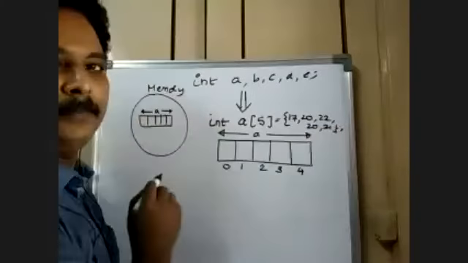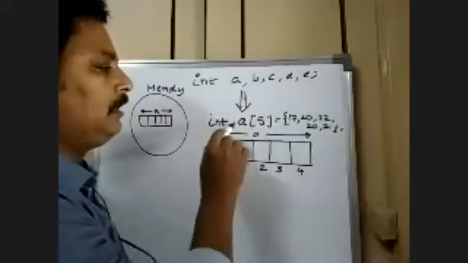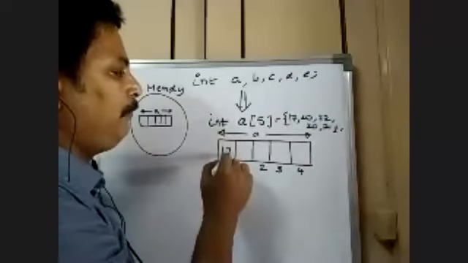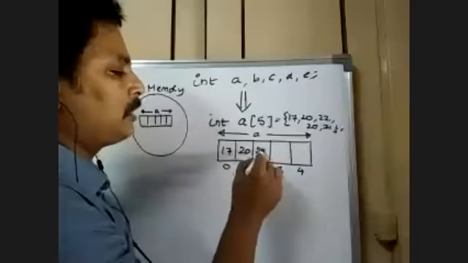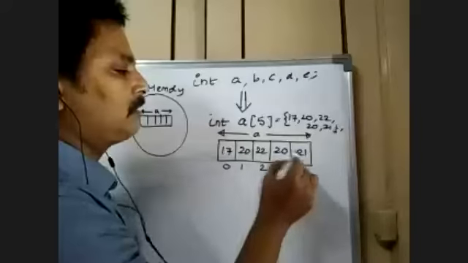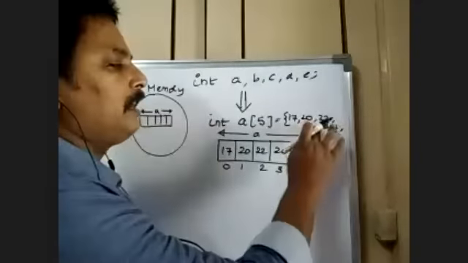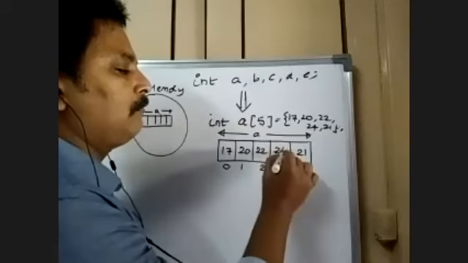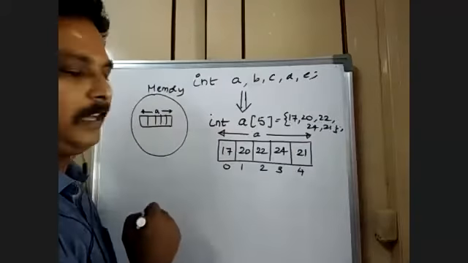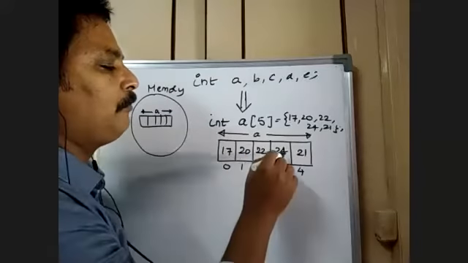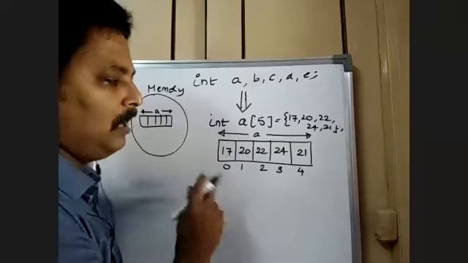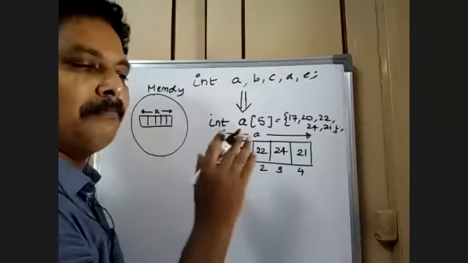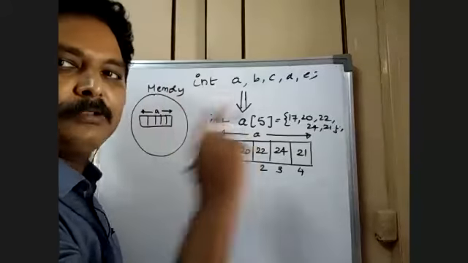These are the marks, and the entire 5 marks will be stored in the respective locations. Let us make it 24, since the student is good enough to get better marks. So 17, 20, 24, 22, 24 and 21 are the 5 subject marks of one single student.